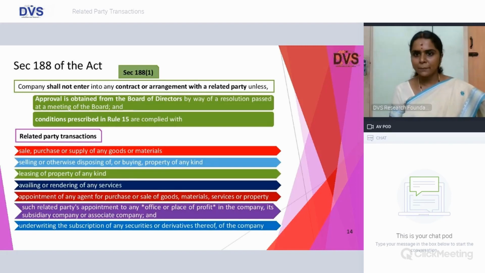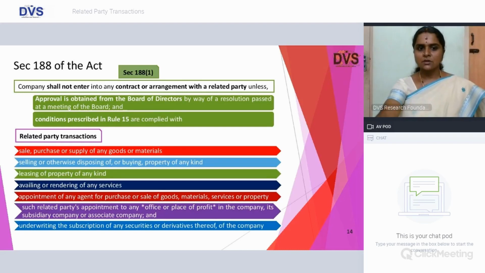The specified related party transactions as provided in 188 are sale, purchase or supply of any goods or materials, selling or disposing of or buying property of any kind, leasing of property of any kind, availing or rendering of services, appointment of agent with regard to purchase or sale of goods or materials, and appointment to an office or place of profit.